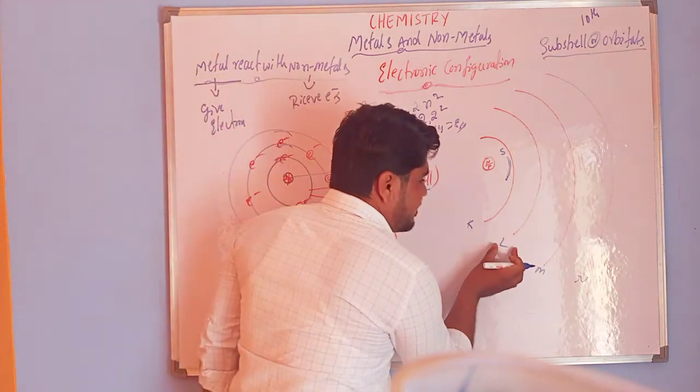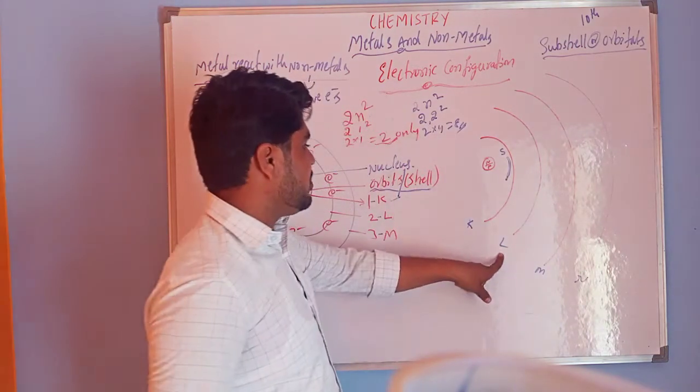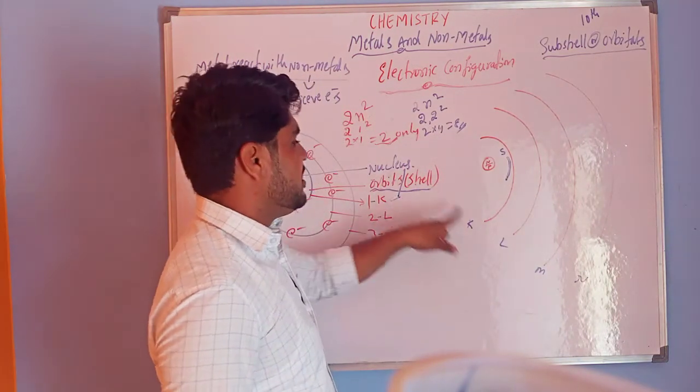In the same way, the second shell, the L orbit, that is the L shell, is there.